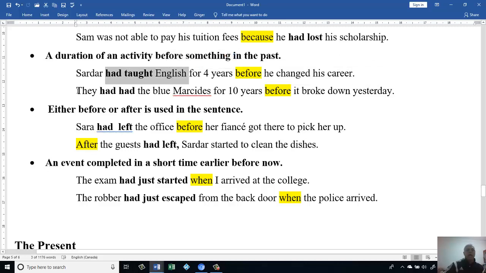Let's go to the next one. They had the blue Mercedes for 10 years before it broke down yesterday. We know this has happened in the past, but this is older. The other reason we put here "they had the blue Mercedes": this is old, this is older. Either before or after is used in these sentences. We say before or after.